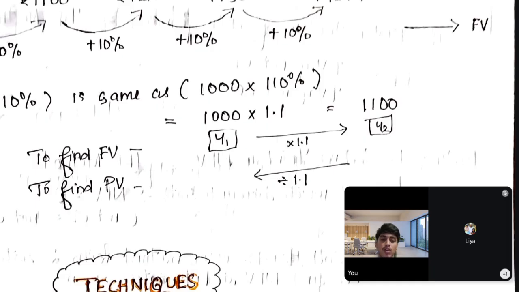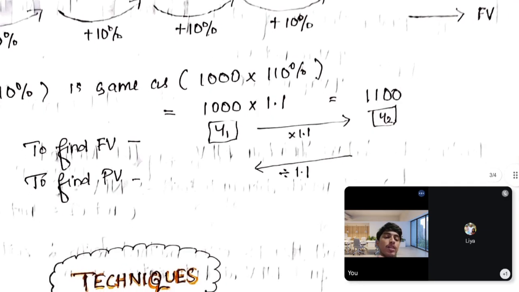So this is why, in the process of finding PV, we divide 1 by 1.1, then press the equal button a number of times depending on the number of years. Now I hope you understand why we do that in the calculator. To find the value from now to the next period, we multiply over and over again.